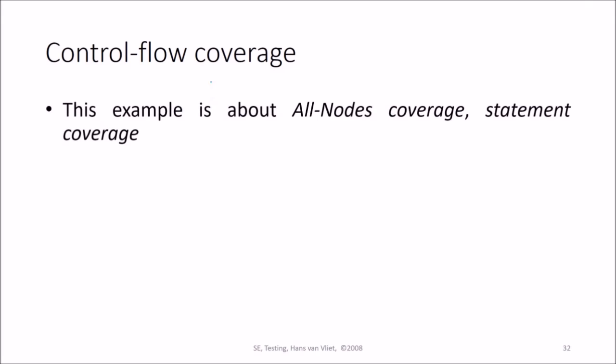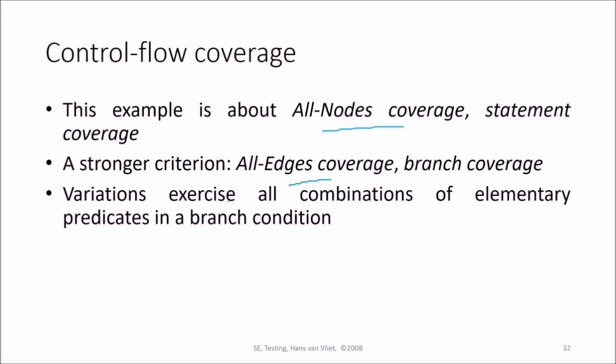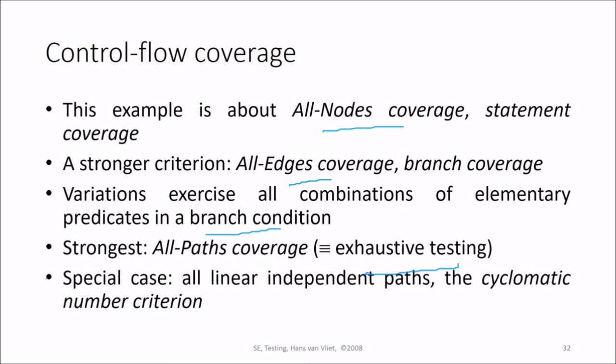Then the control flow coverage. This example is all nodes coverage or statement coverage. It is a stronger criterion. All edges coverage and branch coverage need to be done in this case. So variations exercise all combinations of elementary predicates in the branch condition, that is true and false. Strongest is the all path coverage, that is exhaustive testing. All paths need to be covered. Special cases: all linear independent paths, that is the cyclomatic number criterion. So all linear independent paths need to be covered.